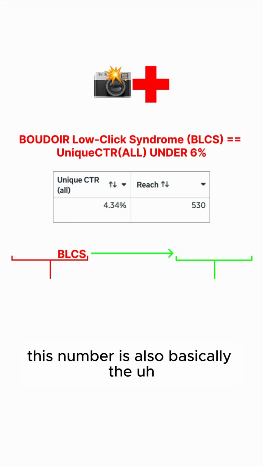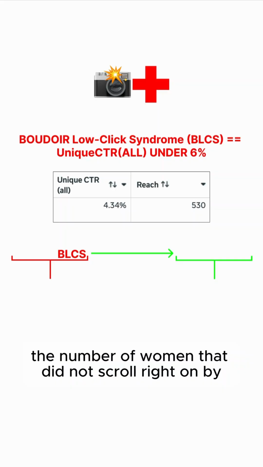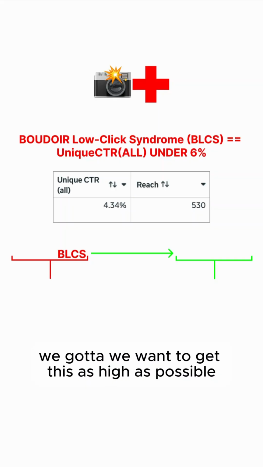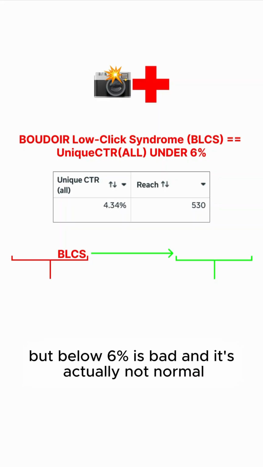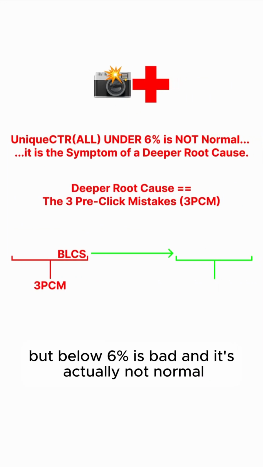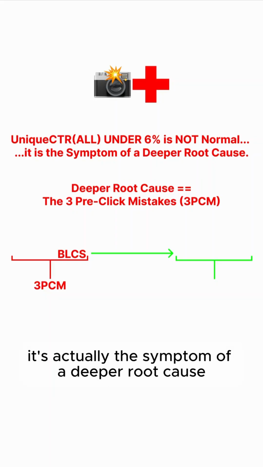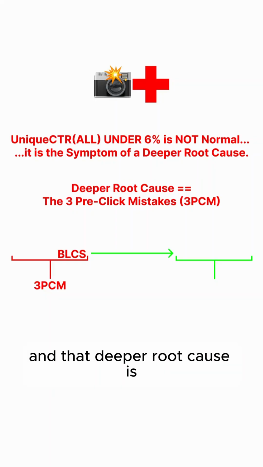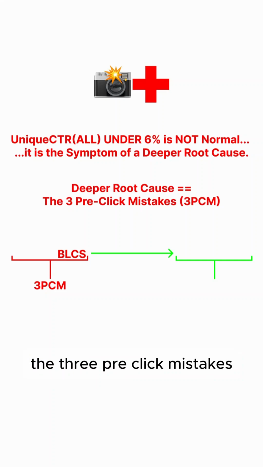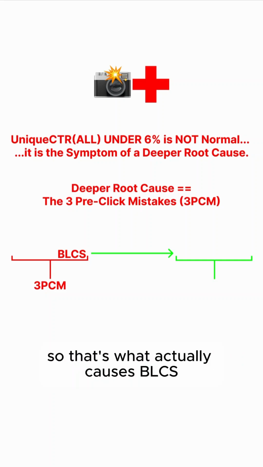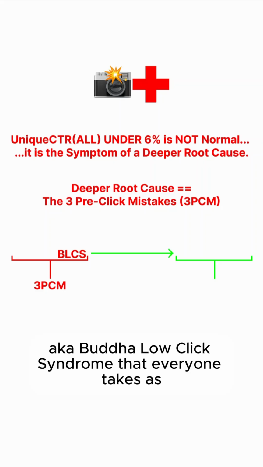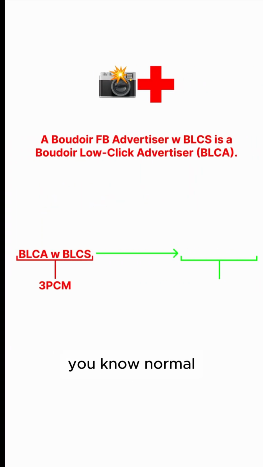This number is also basically the number of women that did not scroll right on by. So yeah, we want to get this as high as possible. But below 6% is bad, and it's actually not normal. Although it's common, it's not normal. It's actually the symptom of a deeper root cause. And that deeper root cause is the 3 pre-click mistakes. So that's what actually causes BLCS, aka Boudoir low click syndrome, that everyone takes as normal.